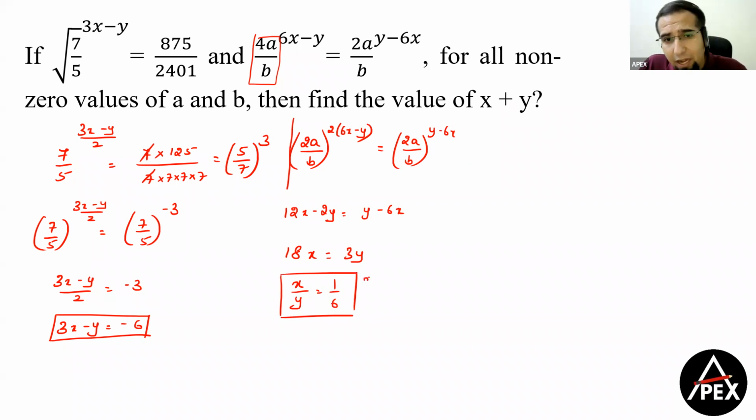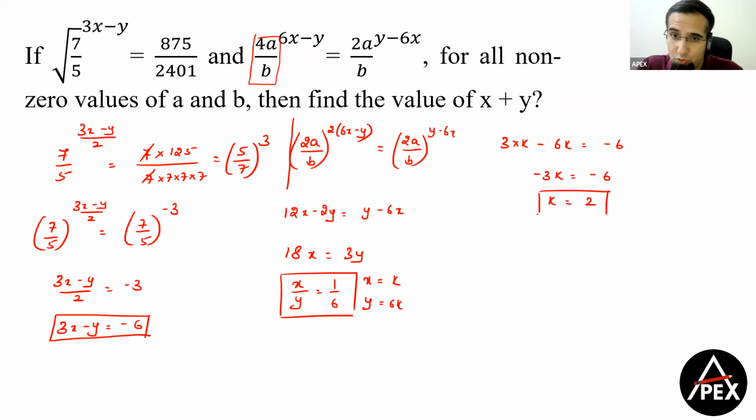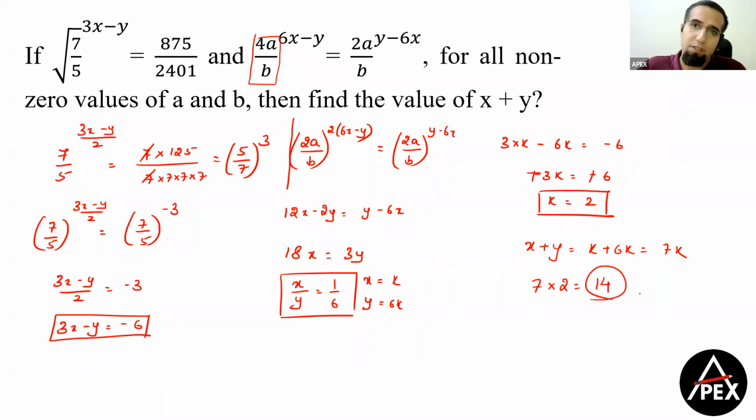So let me take x is equal to k and y is equal to 6k, and let's replace here. So 3 into k minus 6k is equal to minus 6, or we get minus 3k is equal to minus 6, or we get the value of k is equal to plus 2. A lot of students also gave me the answer of this as minus 2, but no, that's not minus 2, that's k is equal to plus 2. And now the question is asking to find the value of x plus y. Now we know x plus y will be nothing but k plus 6k, which is equal to 7k. So therefore, our final value will be 7 into 2, that is equal to 14. So 14 becomes the answer of this question.